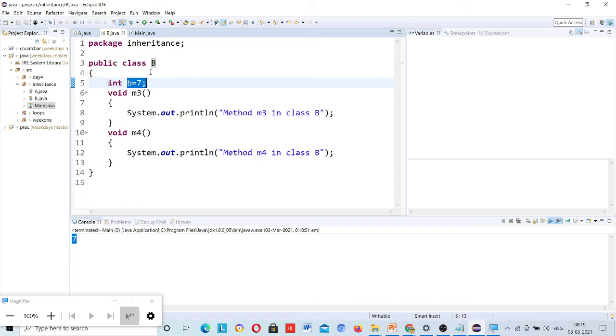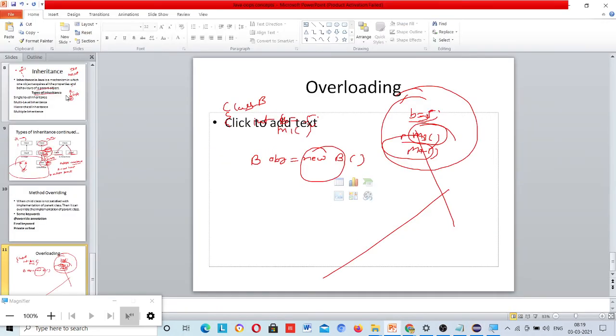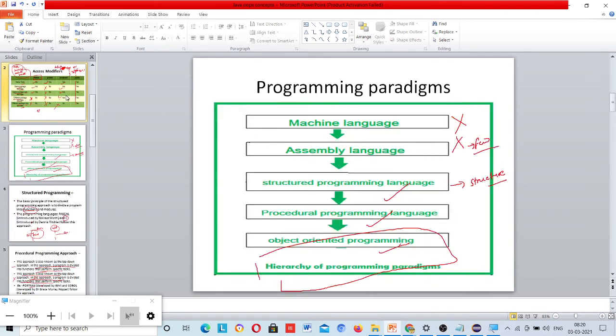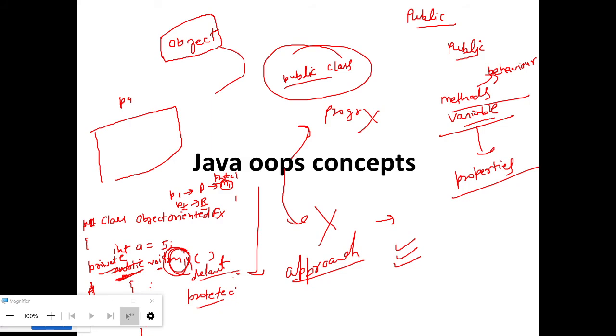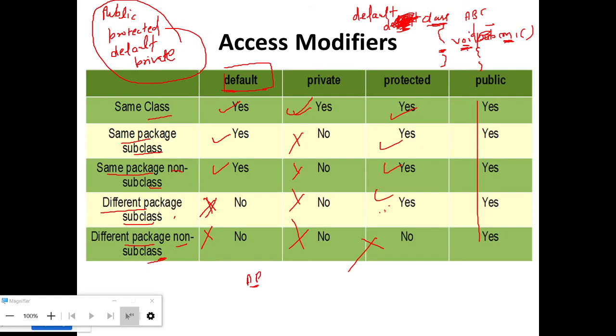So what I have to do, I can use through default, through protected and through public. This is what I explained you today. Default and private I have shown you both.